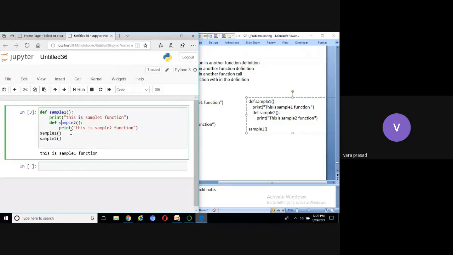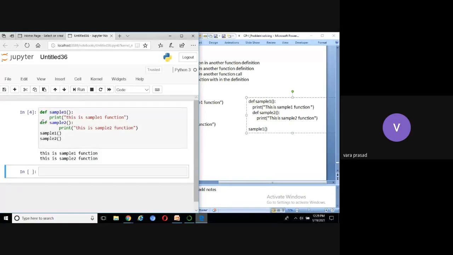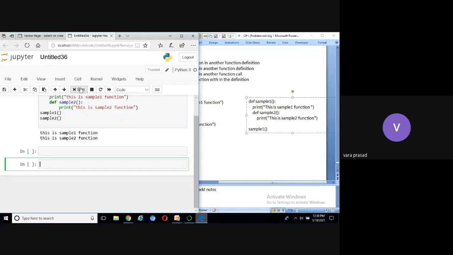If I start here, then only I can say sample 2 belongs to sample 1. If I start here, then these two are different. Sample 1 is one function definition, sample 2 is another function definition, then we are calling sample 1, then we are calling sample 2. Then both are executed. But the question is, in case sample 2 is part of sample 1. Still it will execute, sir? Huh? Still it will execute?